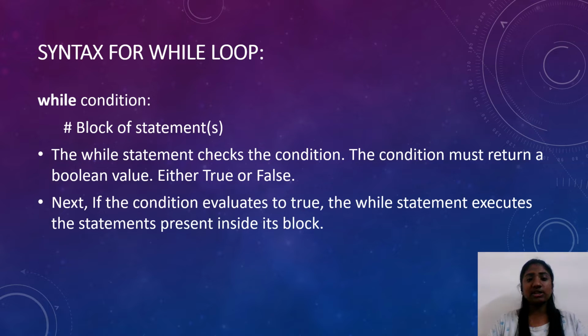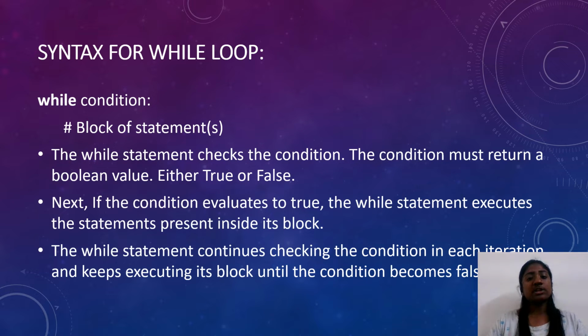The while statement checks the condition. The condition must return a boolean value, either true or false. Next, if the condition evaluates to true, the while statement executes the statements present inside its block. The while statement continues checking the condition on each iteration and keeps executing its block until the condition becomes false.